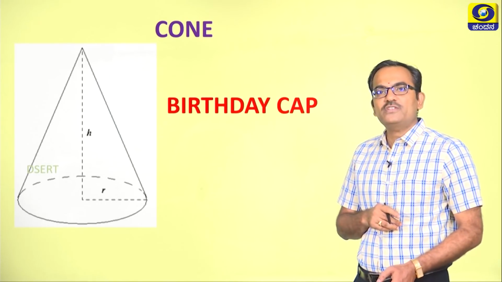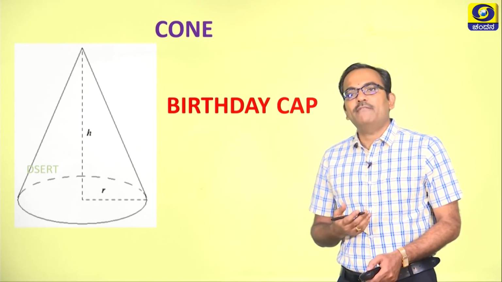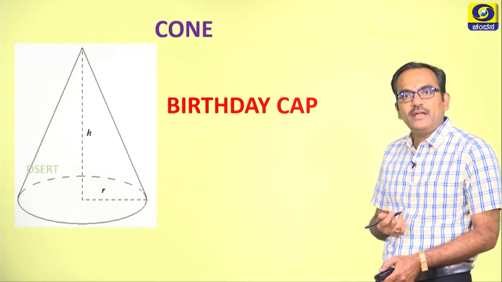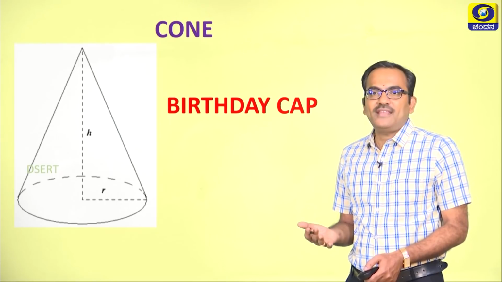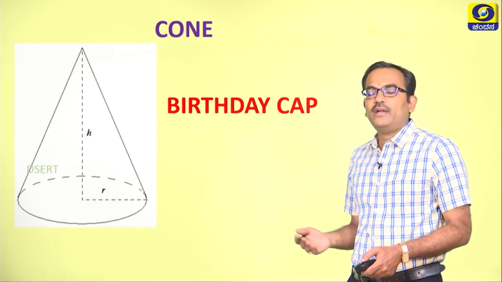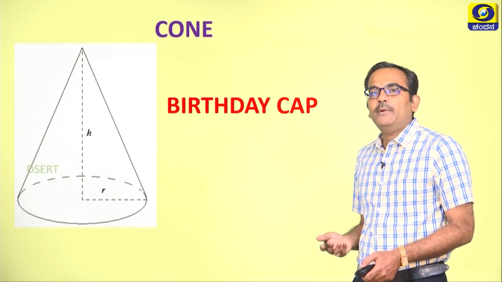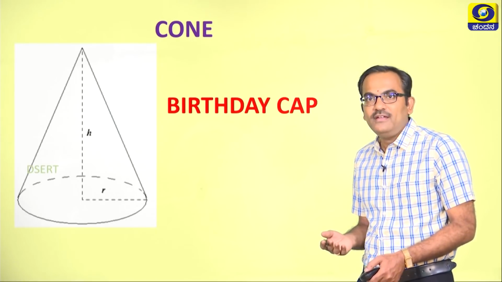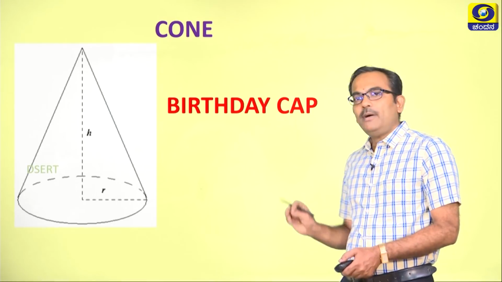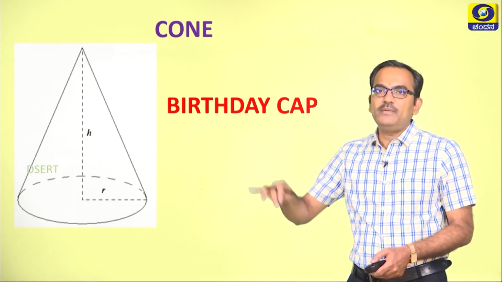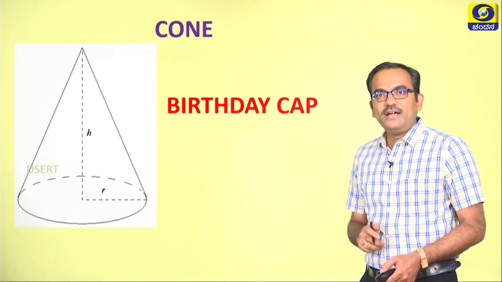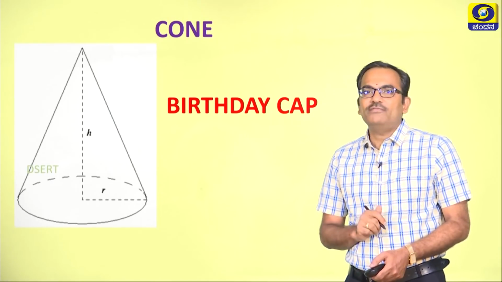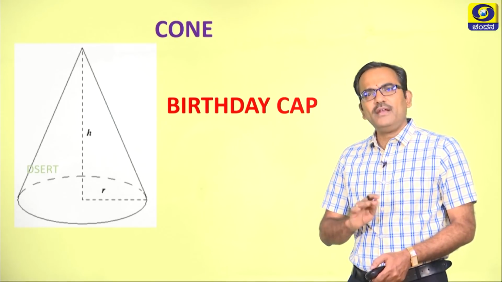Now, let us try to understand cone in a better way. So, how can we understand this in a better way? Only by using examples that we encounter in everyday life. Particularly children who enjoy birthdays: every member attending the birthday party will be given a cap, and that cap essentially will be of the cone type. That is a very simple example.